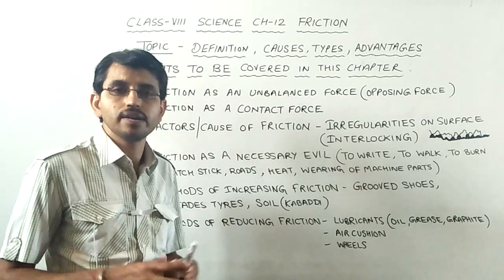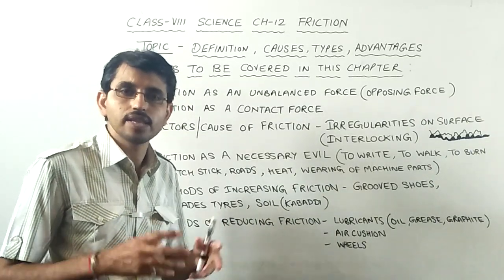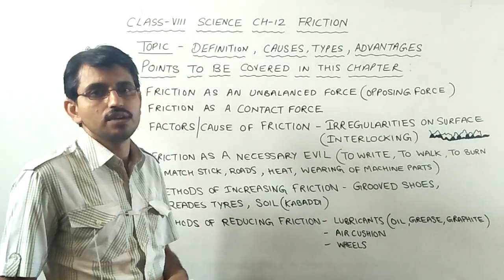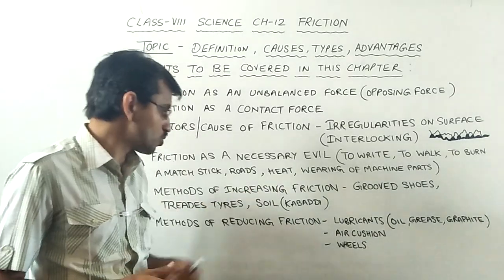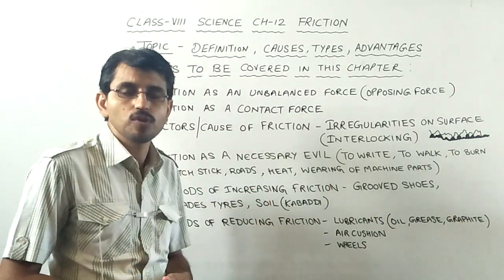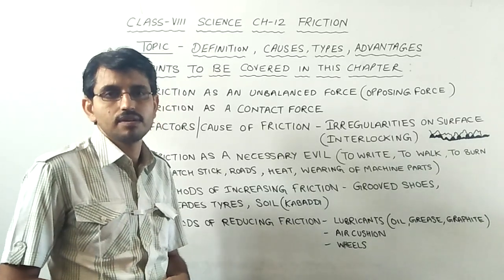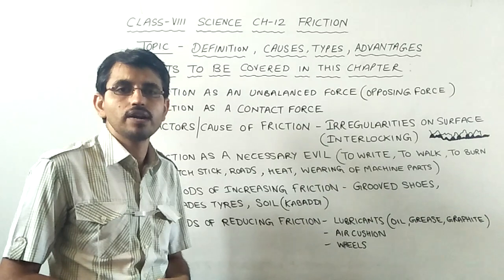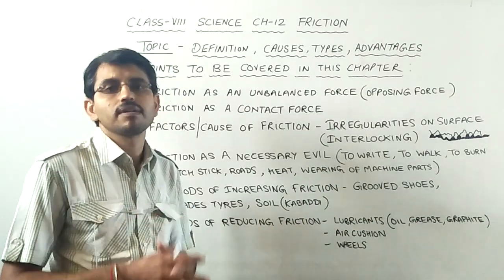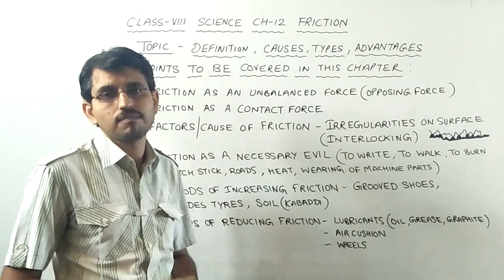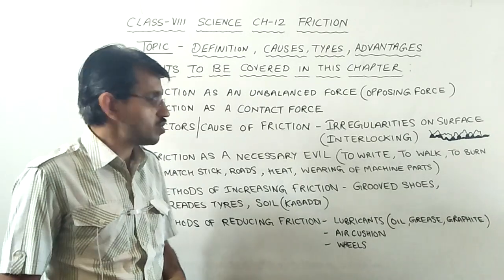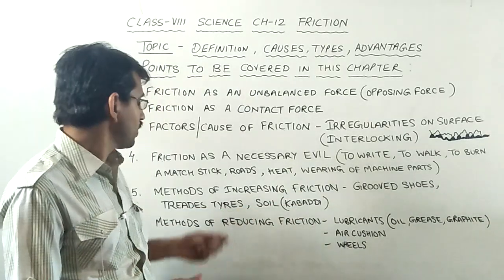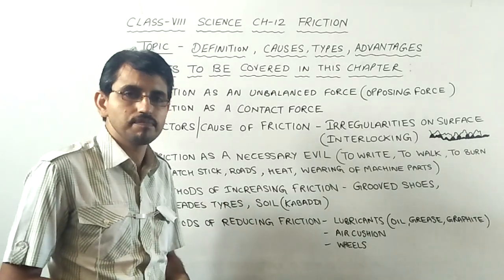Otherwise, when the vehicles are at speed and the brakes are applied, they would slip and this would lead to accidents. So, treaded tires, grooved shoes, and in kabaddi, you must have seen that the players rub their hands again and again with soil so as to prevent slipping or to increase friction. So these are some examples where we can understand how we can increase friction.